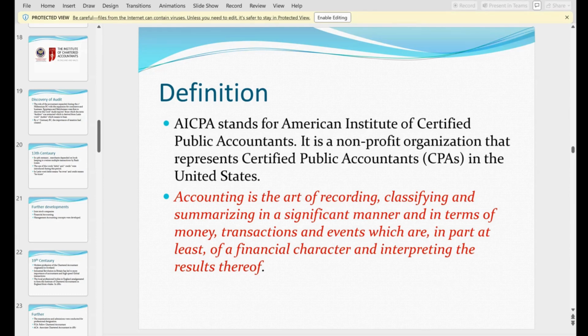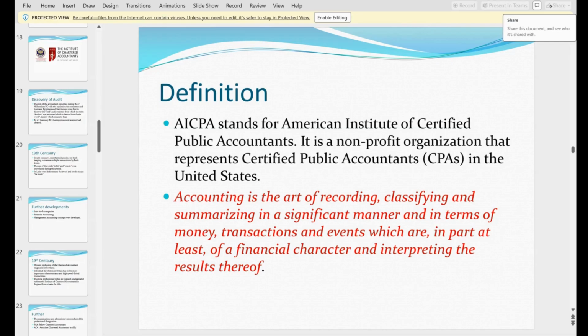Second one, classifying. Classifying means you count all pens, how many are there, all books, how many did you sell, all Xerox. This part, classifying, means ledger. And summarizing means you have done a little bit of analysis of all that. Summarizing is called the trial balance.